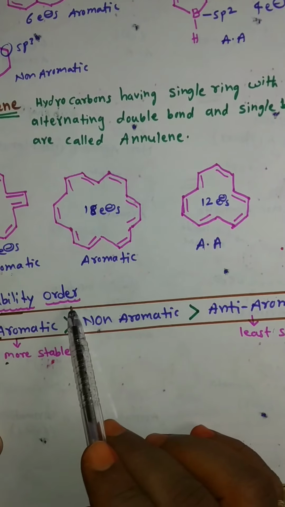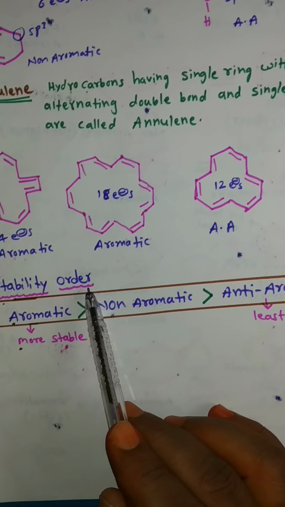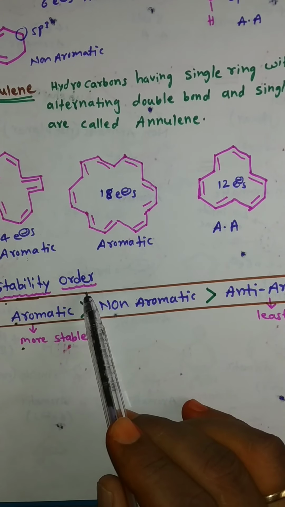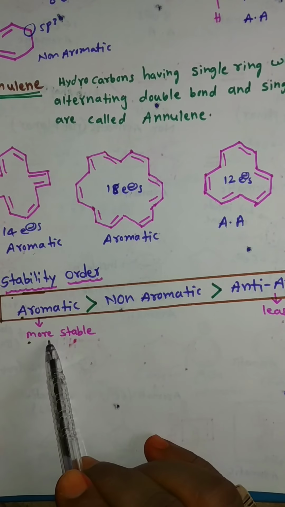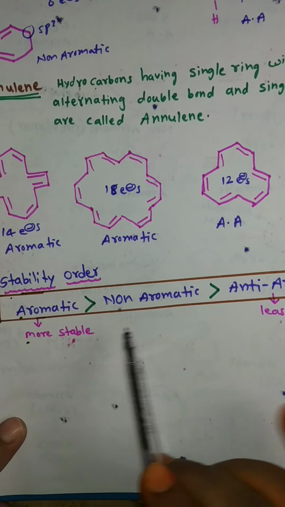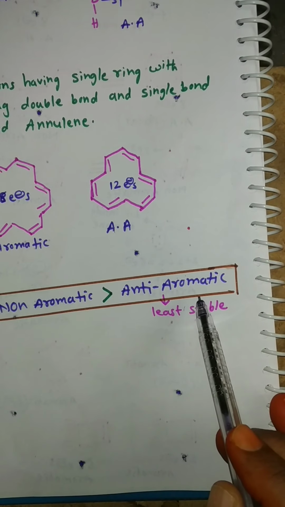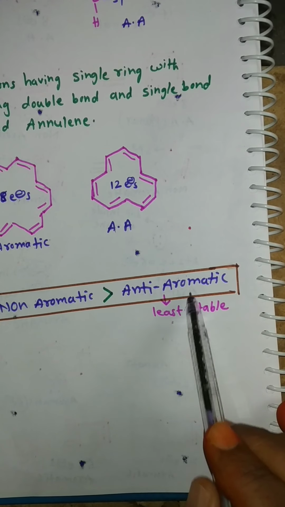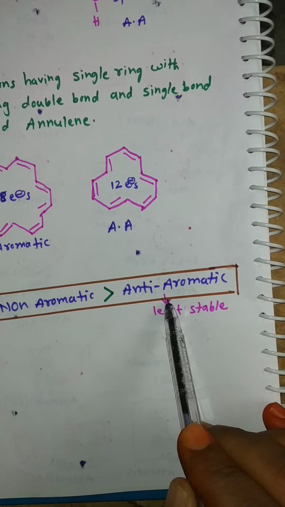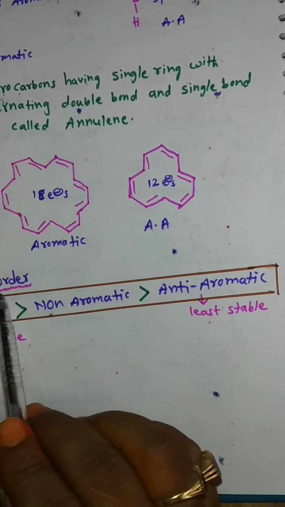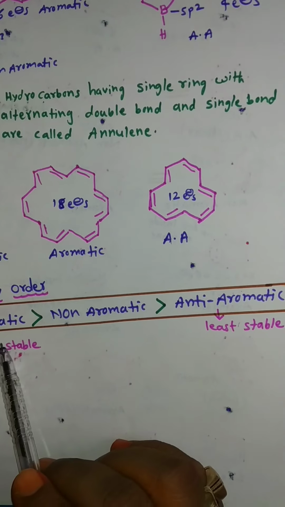Next, the stability order of aromaticity. The aromatic compounds are more stable than non-aromatic and anti-aromatic compounds. The anti-aromatic is least stable. So this is the stability order of the compounds.